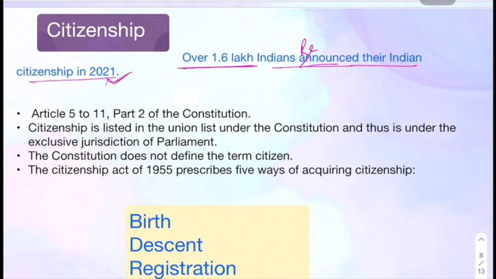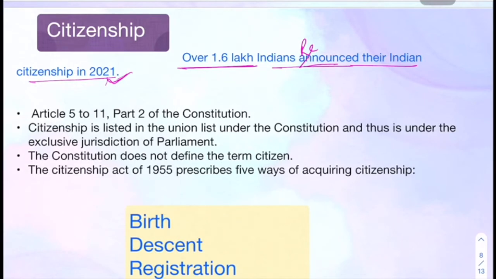What's the reason for this? It could be anything like better job opportunity, better life, better security, or sometimes what happens is that some younger generation moves to a different country, then the older generation also follows because they do not want to live in India and they want to stay with their kids, like grandkids and son-in-law, daughter-in-law.